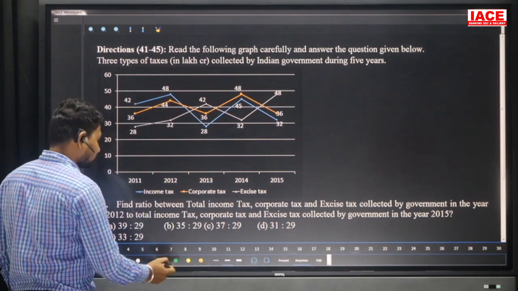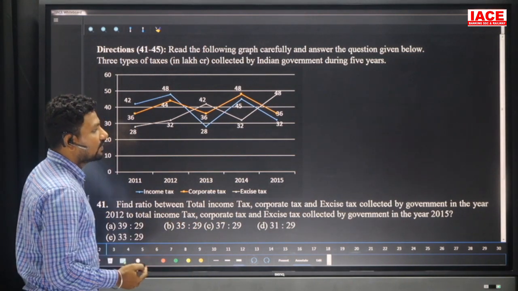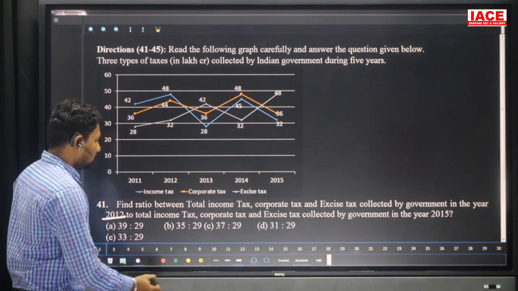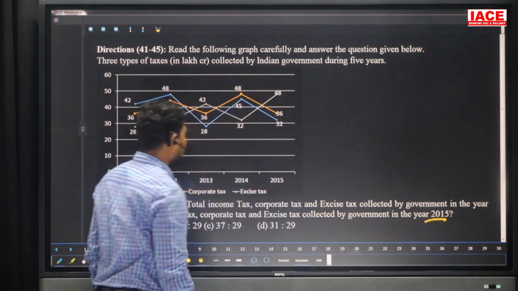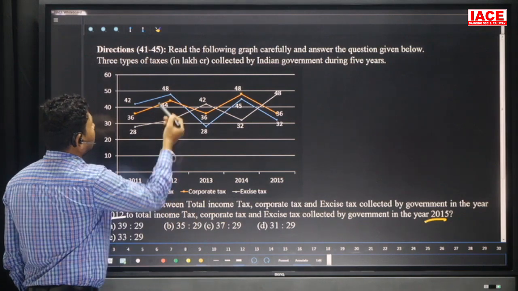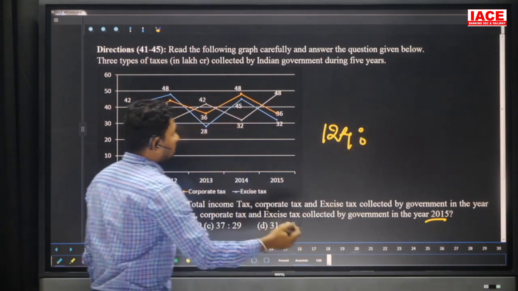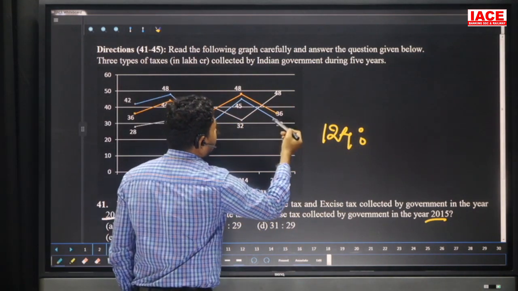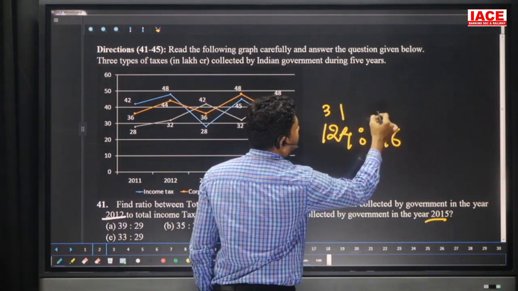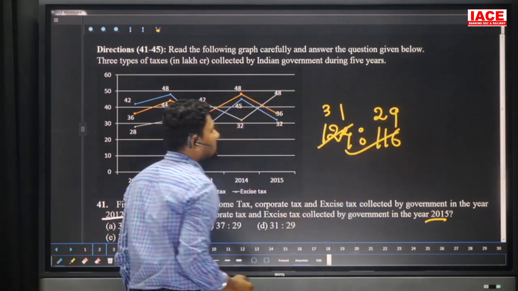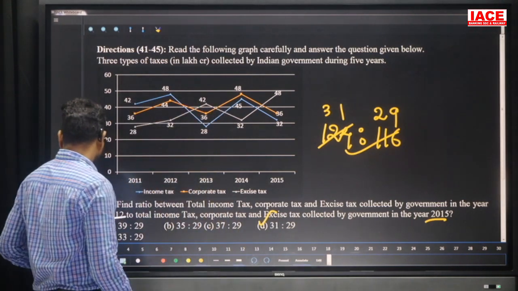The first question is: find the ratio between the total income tax, corporate tax and excise tax collected by the government in the year 2012 and 2015. 2012 total value is required: 48 plus 32 is 80, 80 plus 44 is 124. Next, 2015 total value: 48 plus 32 is 80, 80 plus 36 is 116. Both are divisible by 4. 4 31s are 124 and 4 29s are 116. Then the final ratio is 31 to 29. Our option is D. And we'll move to the next question.